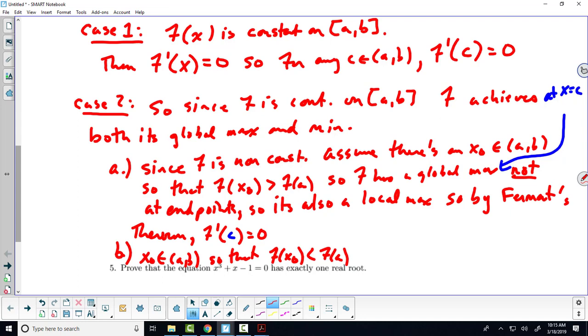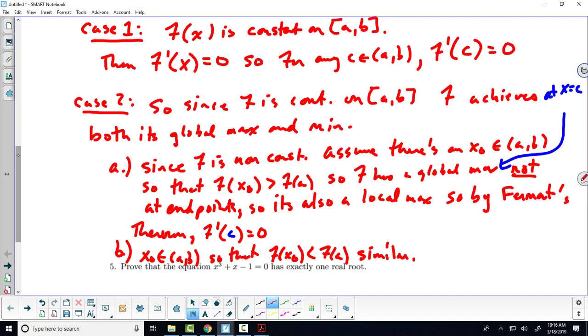So because of that, you have to have a global minimum, and it can't be at the endpoints because we said it had to be below. There is at least one point that's below those y values, and so then you get a similar result. So you just repeat what we said up here, but instead of saying f has a global maximum, you say f has a global minimum that's on the interior.